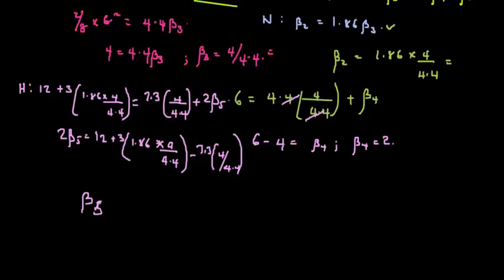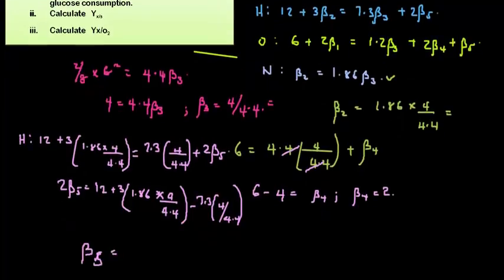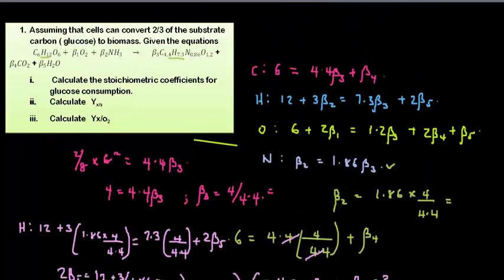We still have one more element left, that's oxygen. For the oxygen, I need beta 1. You already have beta 3, beta 4, and beta 5, so just get the value of beta 1 from oxygen. As easy as that. So from there you have your stoichiometric coefficient.